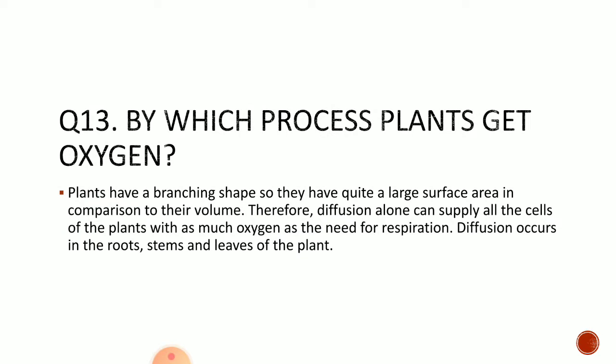By which process do plants get oxygen? Plants have a branching shape, so they have a quite large surface area in comparison to their volume. Therefore, diffusion is the process. Because all the cells are in direct contact with the environment, diffusion is the process in the plant.